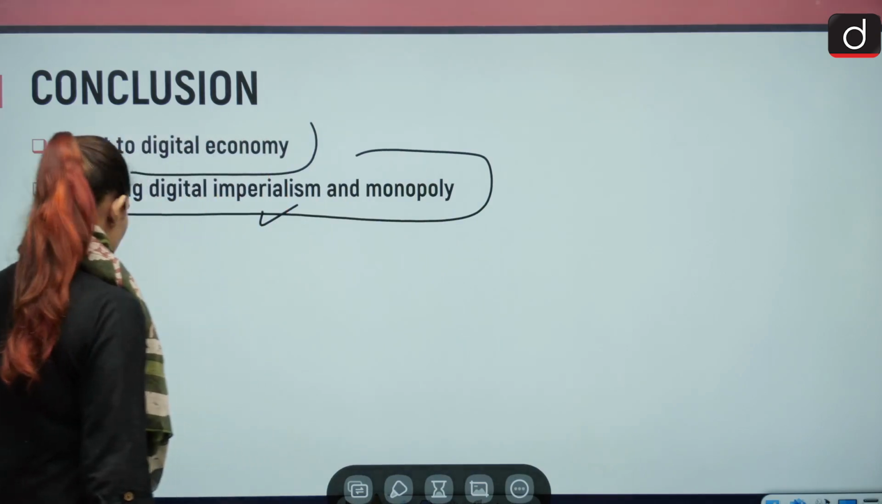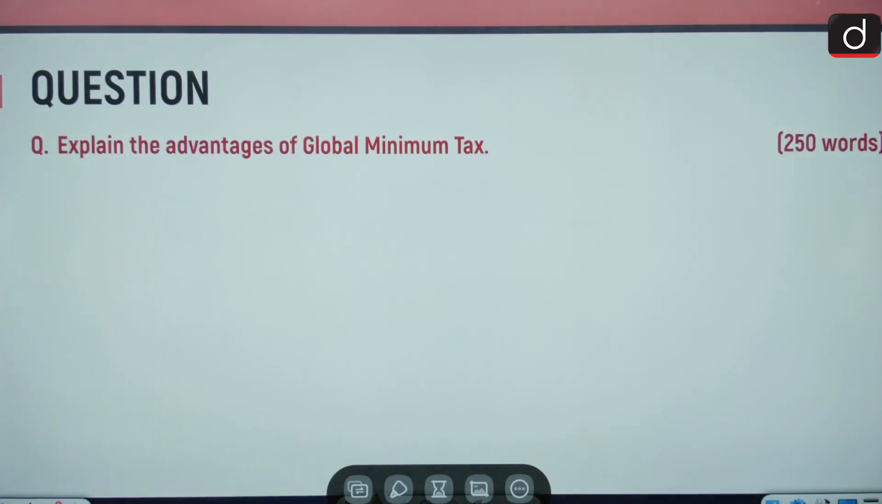Moving on to the question. Explain the advantages of global minimum tax in 250 words.